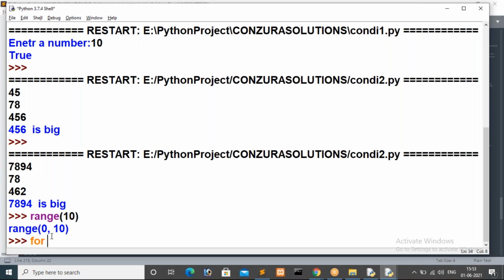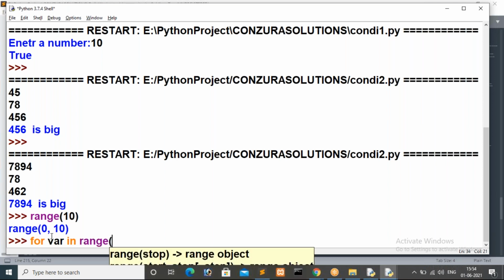So here this is the variable, guys. Here in is the membership operator. Here we are specifying range of 5. Just see this: range of 5. Here also we have to specify a colon, guys. Range of 5 colon we have to specify.